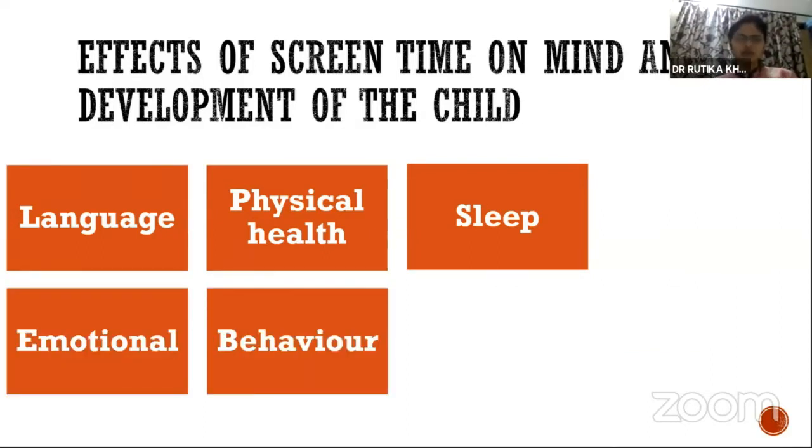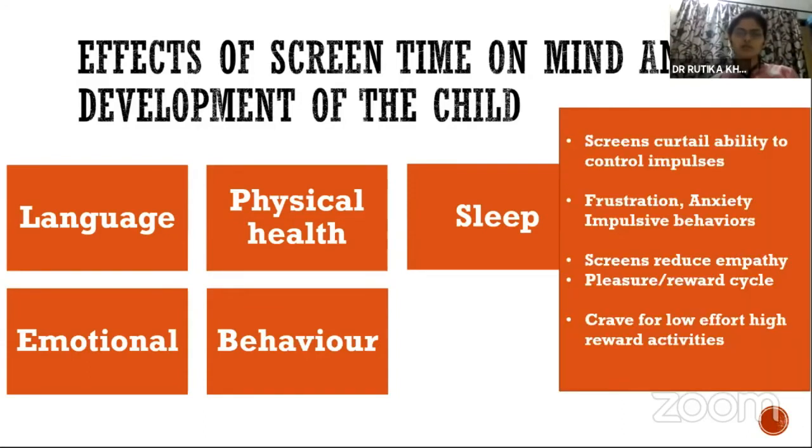Other most common and most worrisome are the emotional and behavioral problems. Basically, screens will decrease the emotional input and decrease the control of emotions. Normally, a common reason for giving a screen to children is so that the child is not bored. But this boredom is very necessary because this is the time which will teach the child how to manage themselves, how to control their impulses, and this is the time when the child will develop imagination. So everything will be disrupted if continuous stimulation by a screen is given.